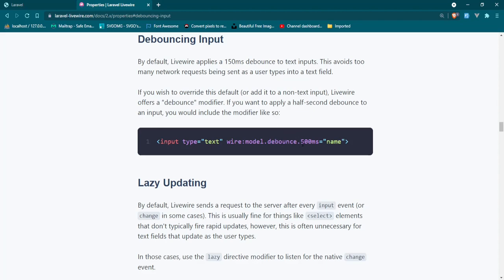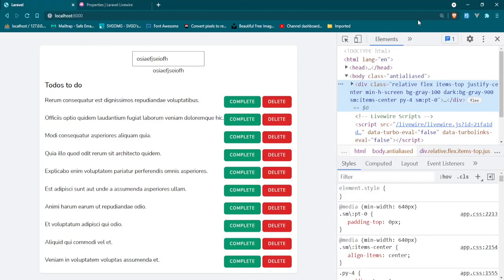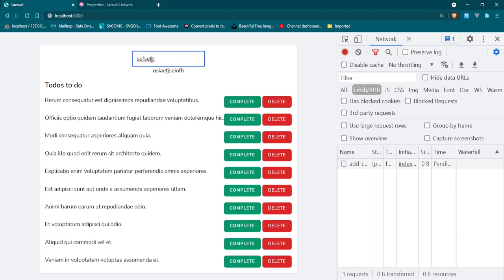So you can change it to 500 milliseconds or whatever, and if we open up the inspect tools and we head over to our network tab, every time we type in here, you'll see it's that 500 milliseconds.